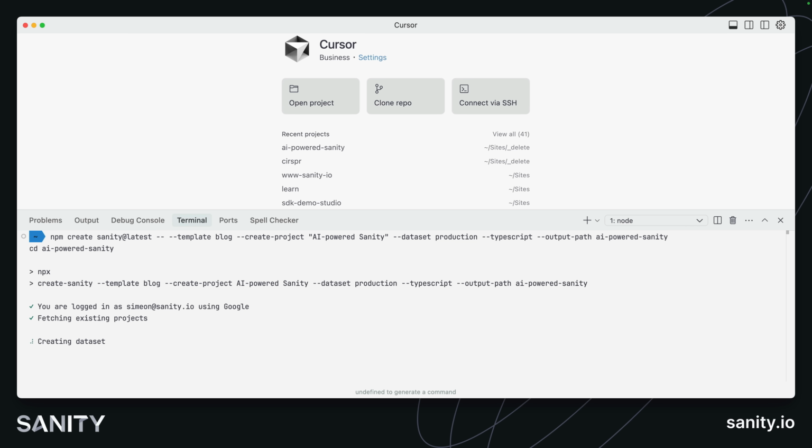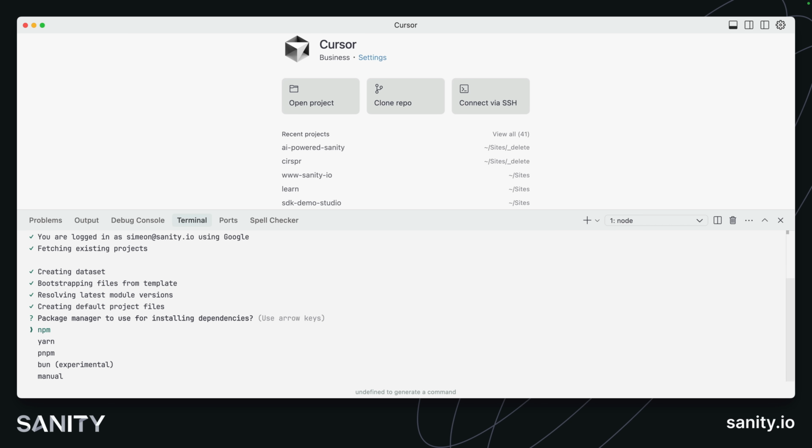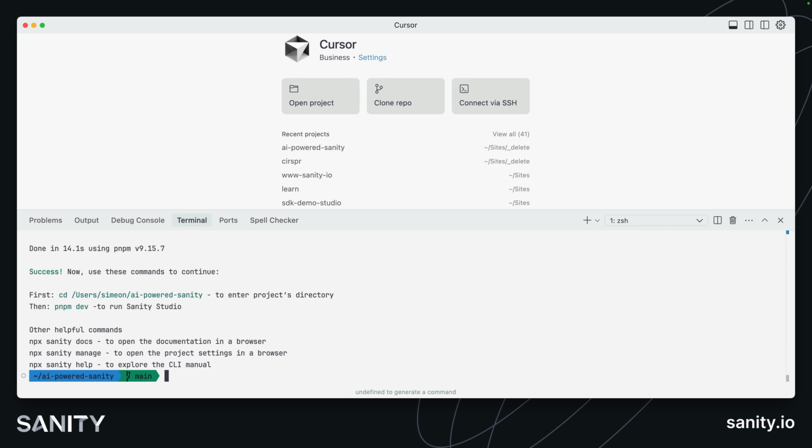It's going to choose the blog template schema. It's going to create a brand new project called AI-powered sanity with the dataset name production. It's going to choose TypeScript and put it into a folder called AI-powered sanity. I'm going to use pnpm to install my dependencies. And now from inside of the folder that I just created, I can type cursor dot, and it will open this directory inside of Cursor.